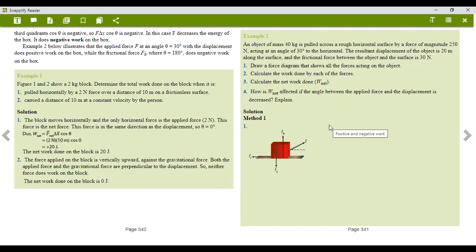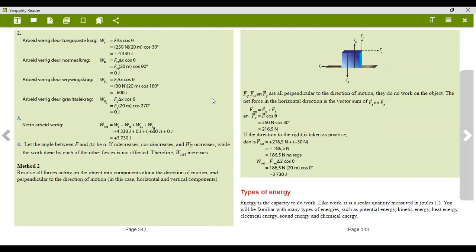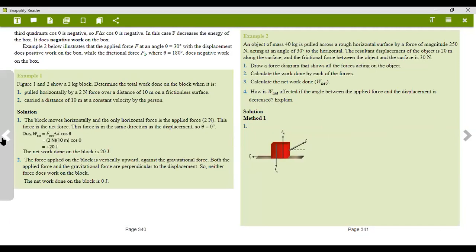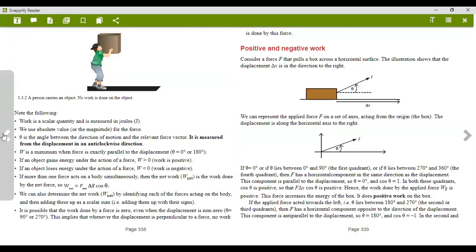So let's do the last example, but we're running out of time, because I still want us to go through the homework that we're going to do for tomorrow, before class.